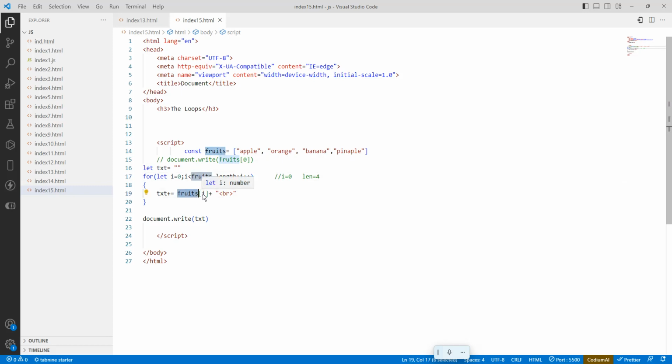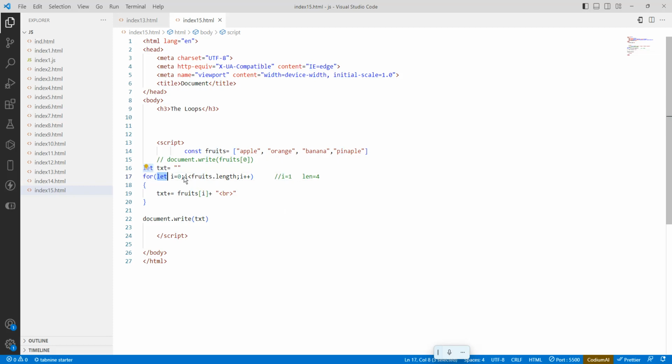What is fruits[i]? What is i? So 0. Fruits means this is the array. Fruits of 0 is what? Apple. The apple is added here. Then increment i by 1. i++ means increment by 1. So it is incremented by 1. Okay, now again it will come here.